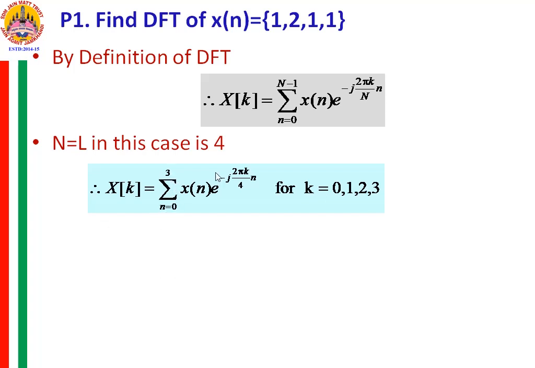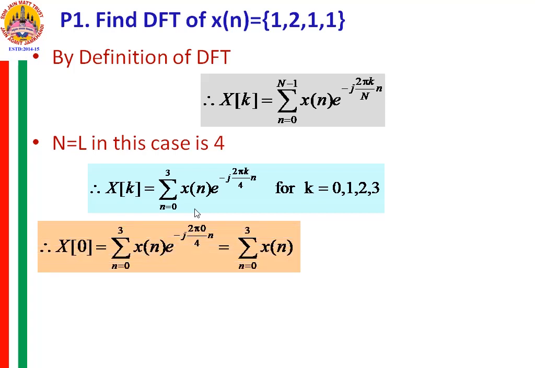So k is taking on the values from 0 to 3, and n is also taking values from 0 to 3. What you have to do to evaluate this expression is, first you substitute k is equal to 0 and obtain X0 by varying n from 0 to 3. Expand this expression. So first let me substitute k is equal to 0, so I'll be obtaining X0.